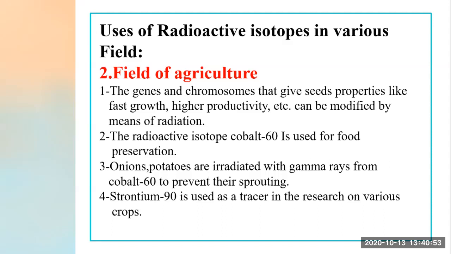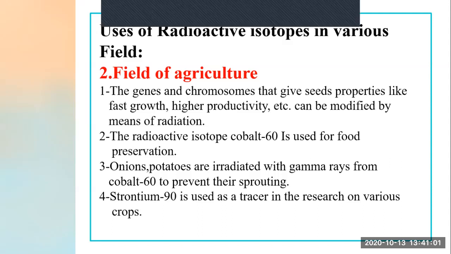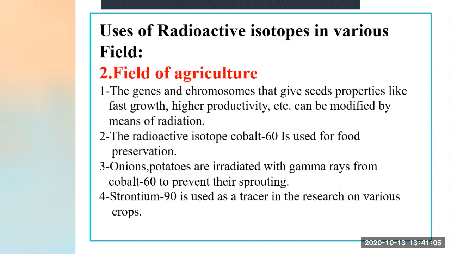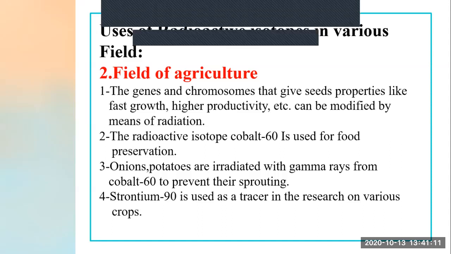We know that in the modern era, a number of technologies are used in various fields. In the agriculture field also, many technologies have come. In biology, we have learned what genes are and what chromosomes are, right?